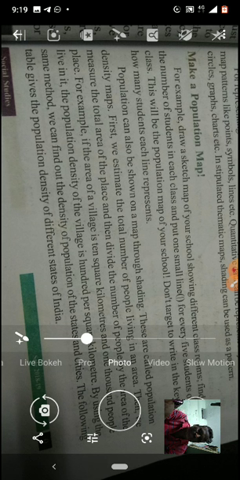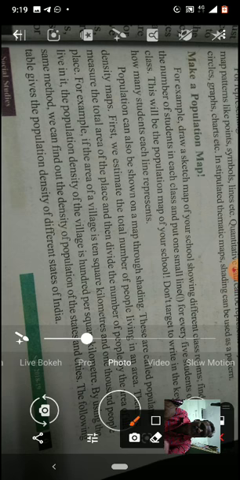Area. For example, if the area of a village is 10 square kilometers and 1000 people live in it, you write 1000 people on top and 10 square kilometers below. Then the population density of the village is 100 per square kilometer. Just see, suppose 1000 people are there, 1 and 3 zeros.